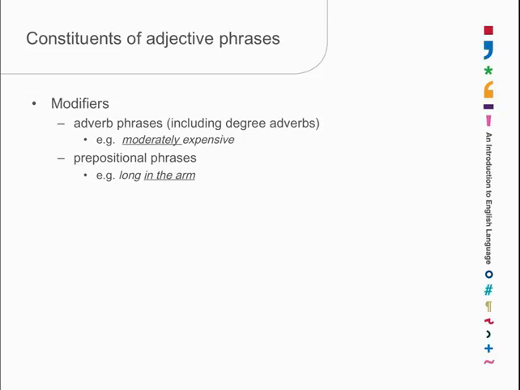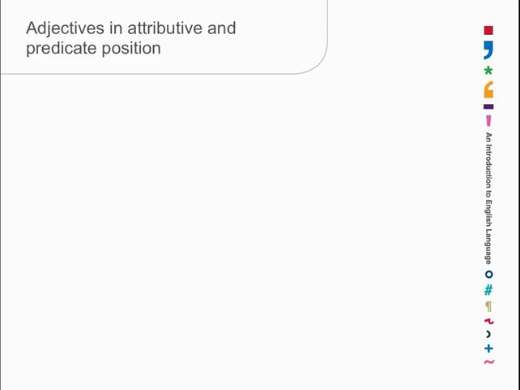Well, adjective phrases have an interesting property which has been noticed for a very long time. You can have them sitting in front of a noun as modifiers of the noun, but you can also have them sitting on the right-hand side of the noun in a particular construction called predicate position. Normally these are called predicate adjectives and attributive adjectives, but in fact these are adjective phrases and these are positions for adjective phrases. Let's look at the difference.